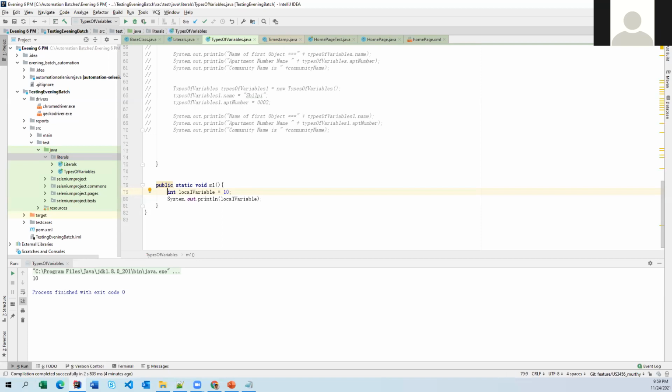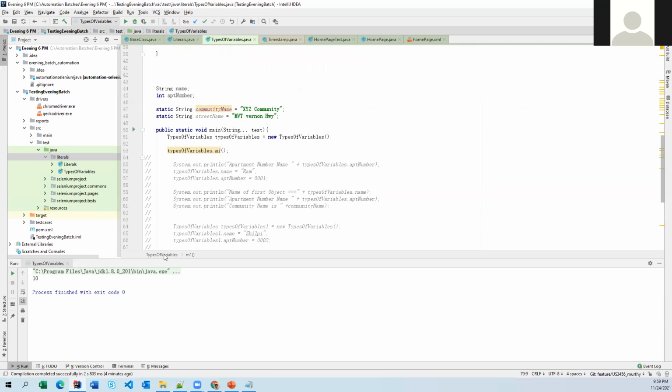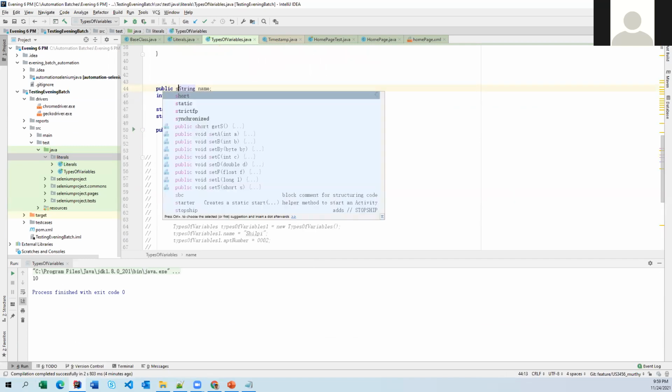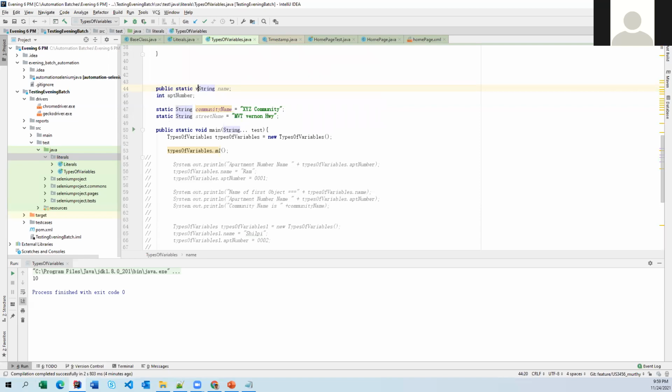That means access or non-access modifiers, you are not allowed to assign. When it comes to global variables, you can assign anything. But for local variables, you cannot assign any access or non-access modifiers. That is one rule you have to keep in mind.